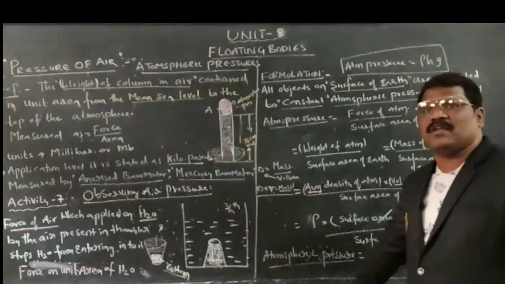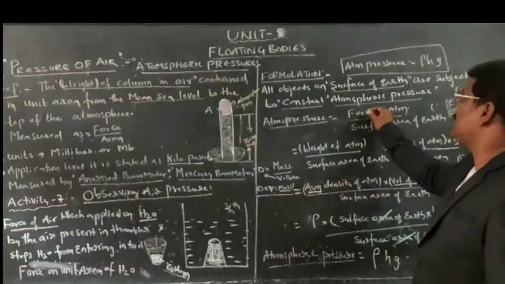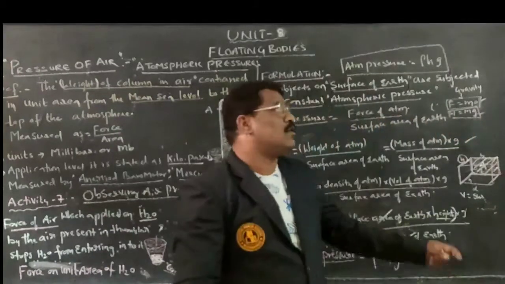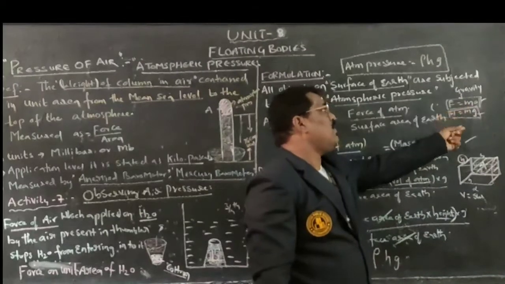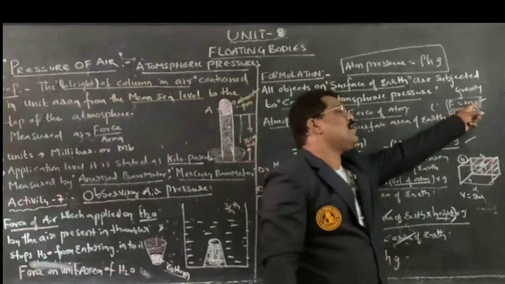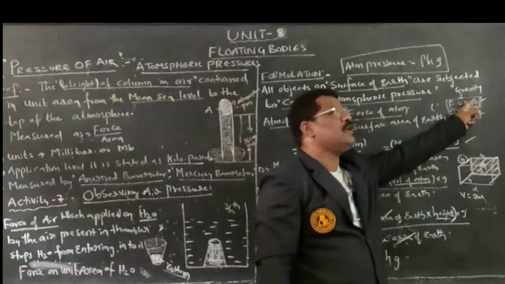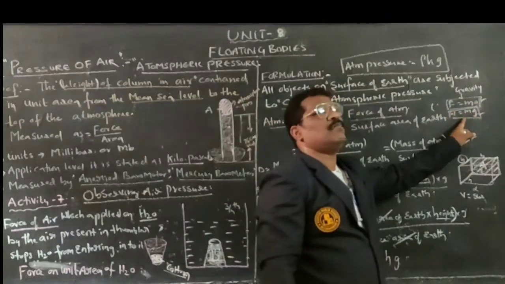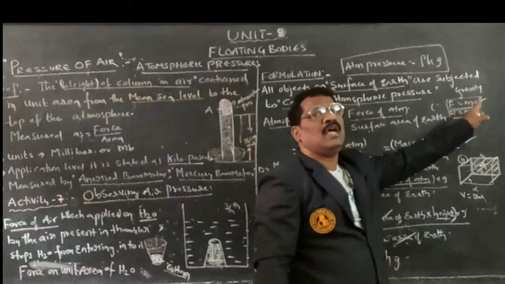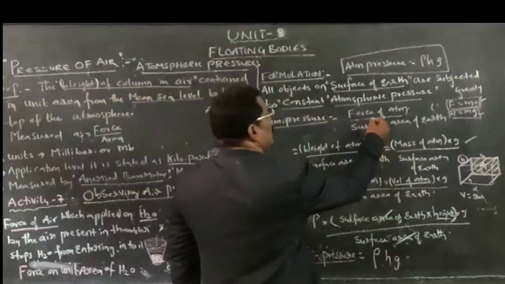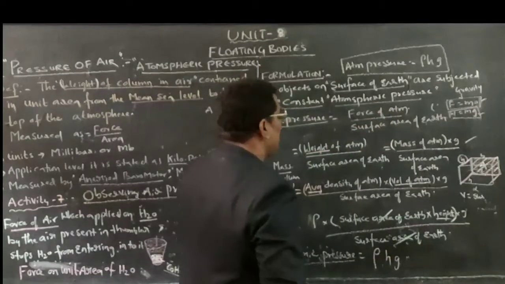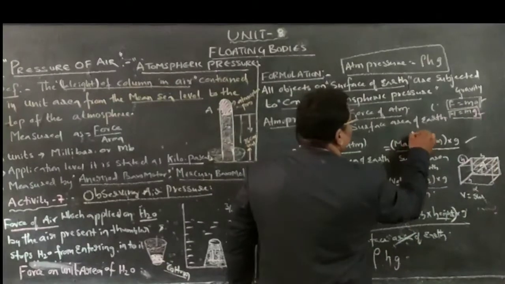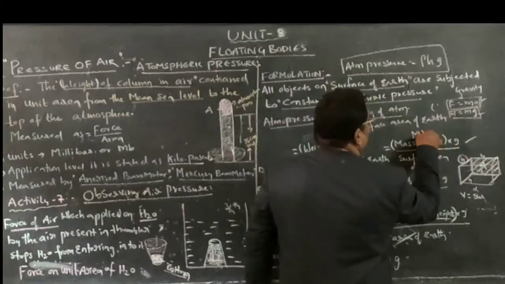Try to analyze this formula. Force means mass into acceleration according to the second law. If I am applying gravitation, force is equal to ma, and a becomes g, acceleration due to gravity. Therefore, mg is nothing but W, W is equal to mg. Force exerted by a body is nothing but mass into acceleration due to gravity. Therefore, force is converted to weight. Weight has the formula mass into acceleration due to gravity.